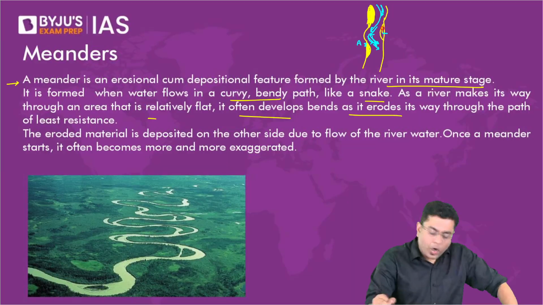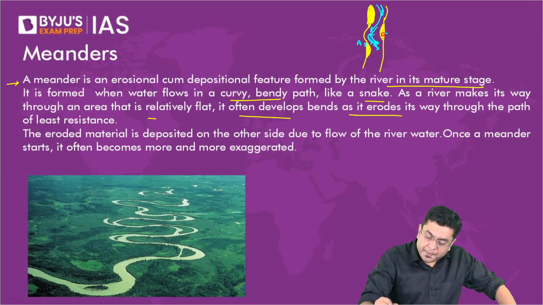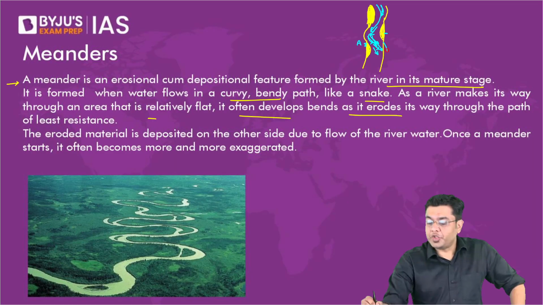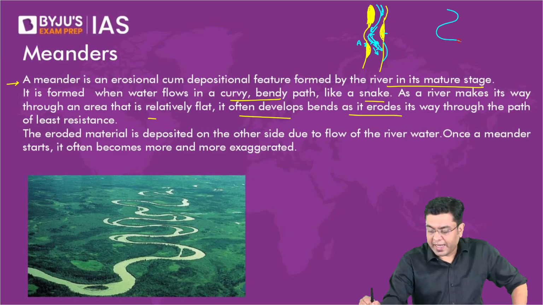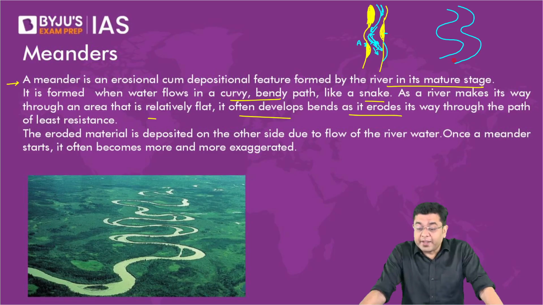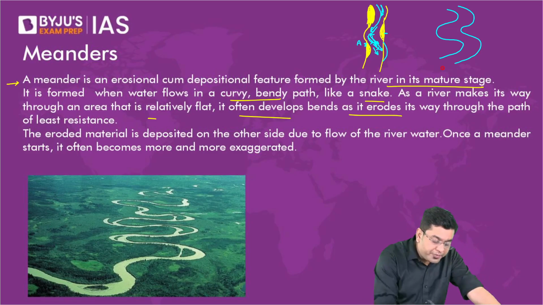And then all the force of the river is directed in which direction? Here. So in this area, there will be expansion. Like this, eventually, the river will gain a kind of wavy pattern. And that is referred to as a meander. That is what we refer to as a meandering river. This is what you observe as the meandering river.